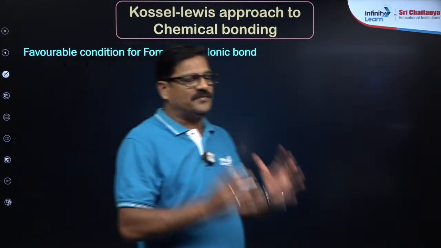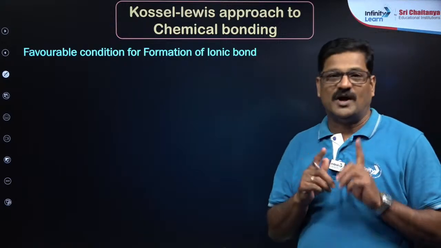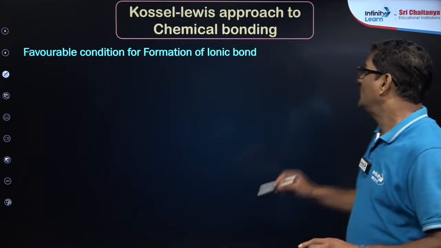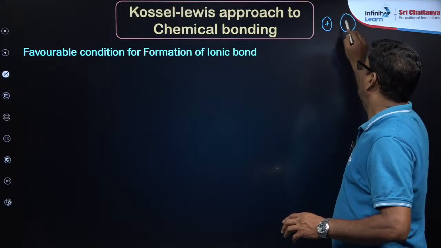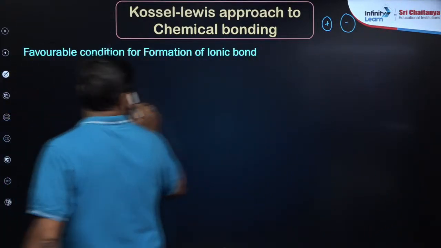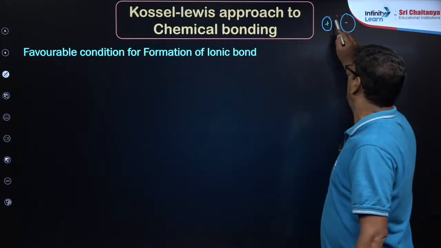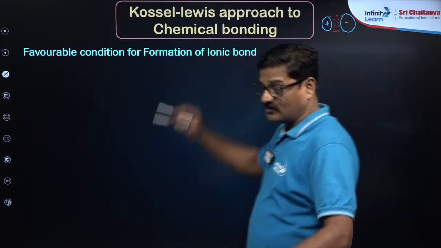Between two atoms, one should form a cation and another should form an anion. And once the cation and anion are formed, there is an attraction force between them, and that is ionic bond formation.